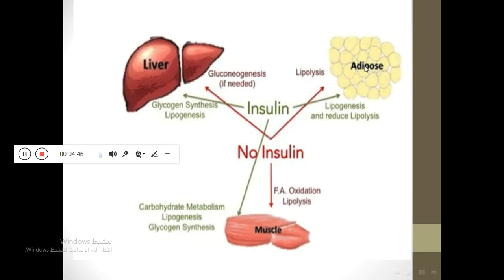So we see the fat, or obese, diabetic patient. This patient loses weight over time because no insulin leads to lipolysis.